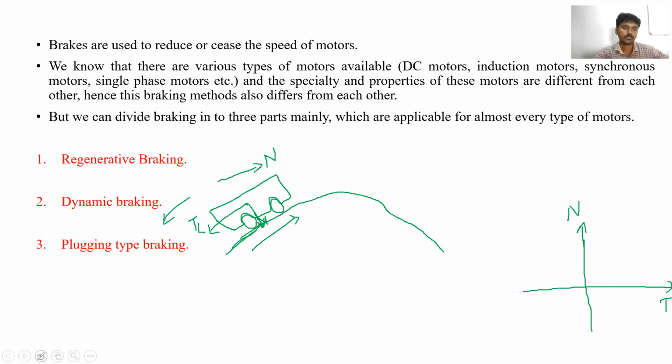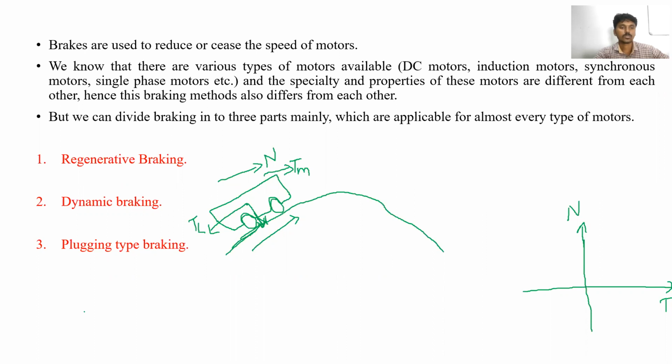So what can we say here? In order to move this vehicle in the upward direction, the torque produced by the motor should be in this direction, the forward direction. So positive torque. For positive torque, which current should flow? Positive current should flow.